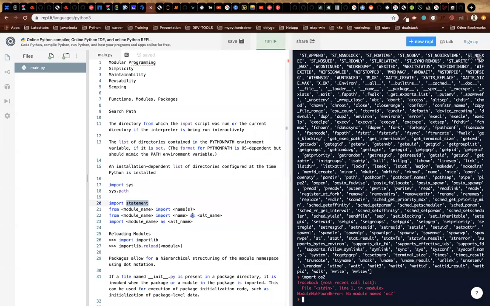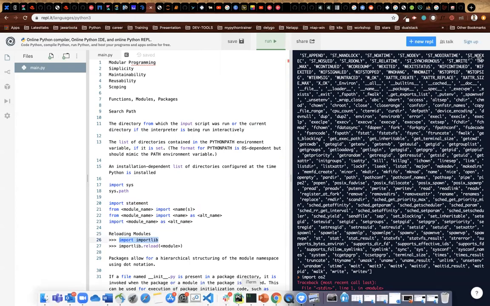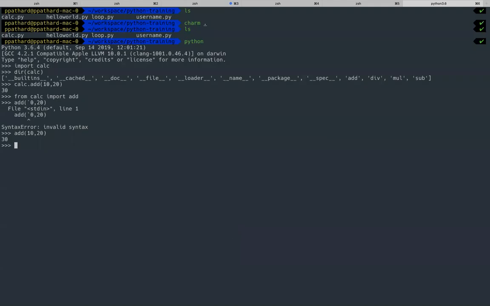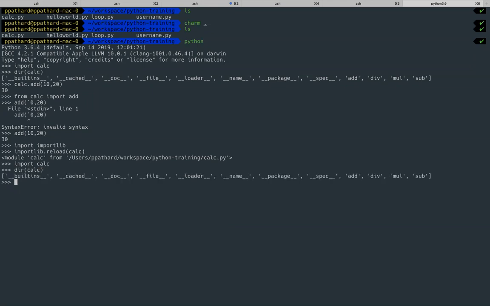So if you want to re-import, there is a separate functionality that Python gives called importlib. Just use this and say importlib.reload. What do you want to reload? The calc.